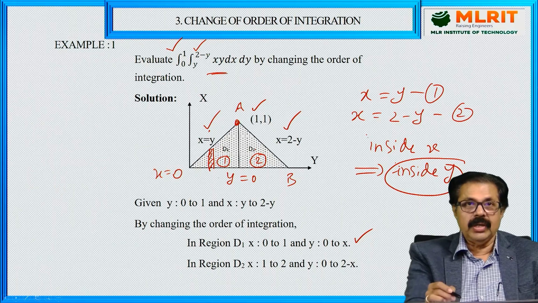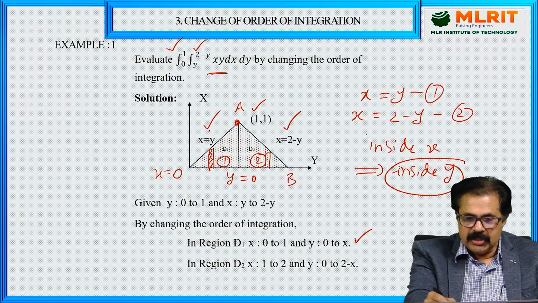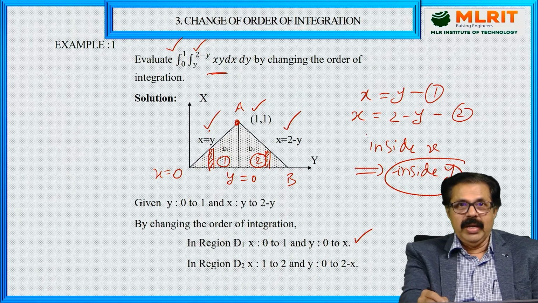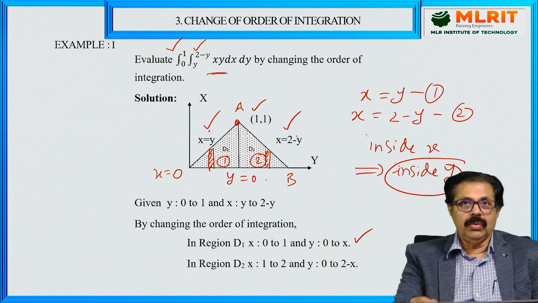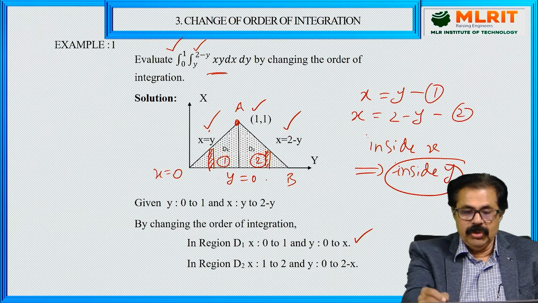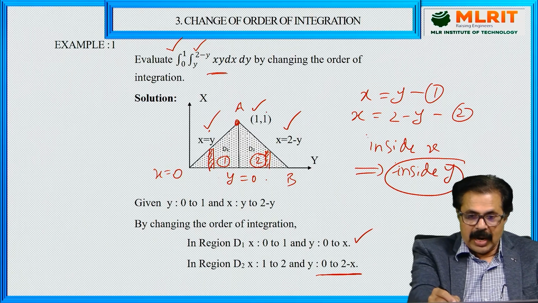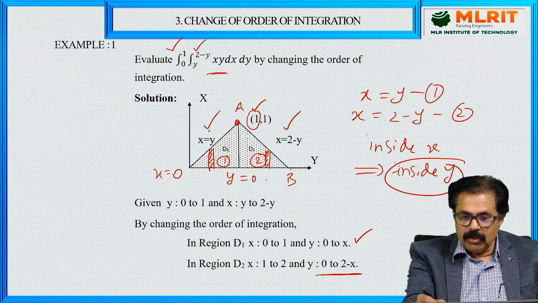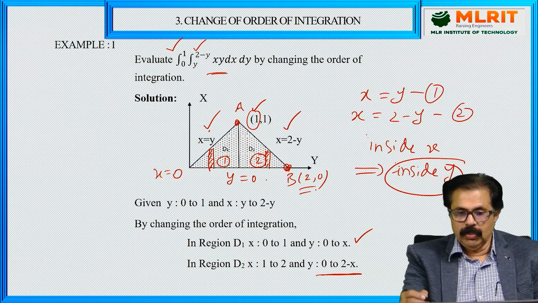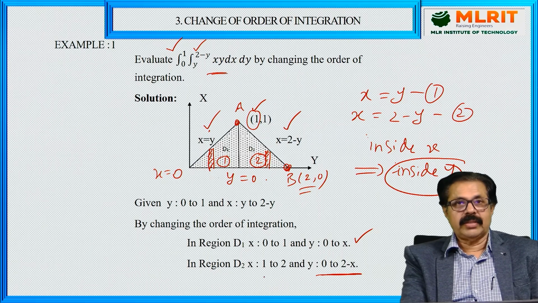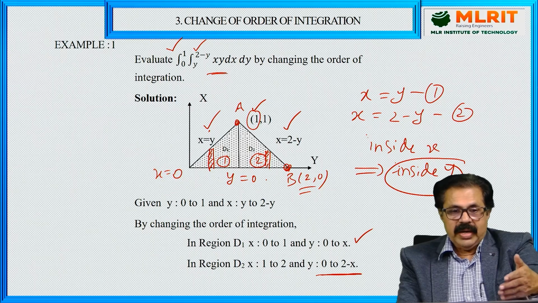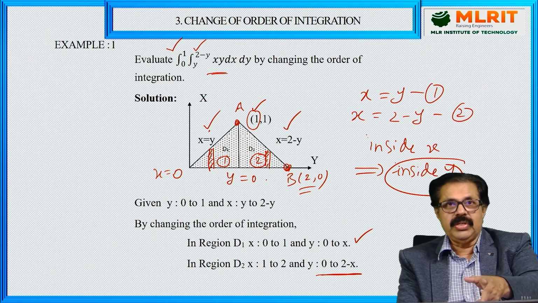In the second region, if you see once again, take a vertical strip, then what is the y? Y limits are y equal to 0 to y equal to 2 minus x. And what are the x limits? X is starting from 1 and going up to 2, because what is this point? 2 comma 0. So it's going up to 2. So in the second region, x limits are 1 to 2 and y limits are 0 to 2 minus x. So a single region for inside x limits has become two regions for inside y.